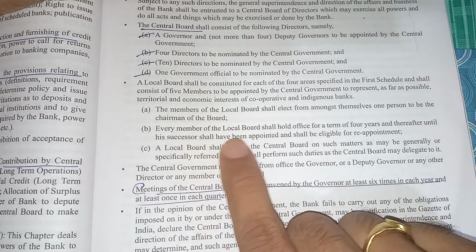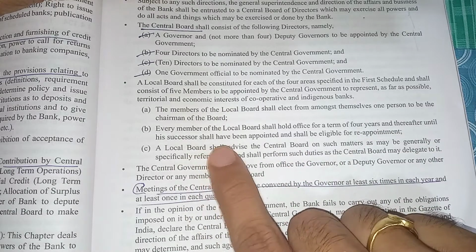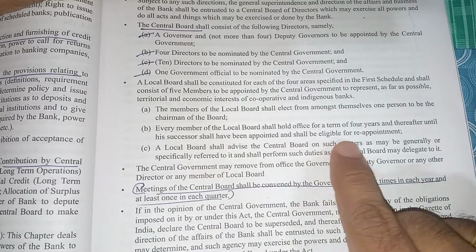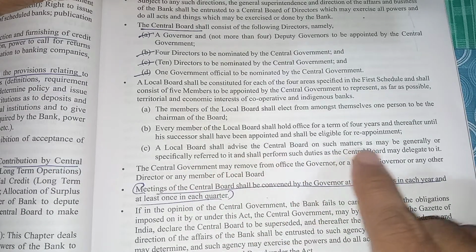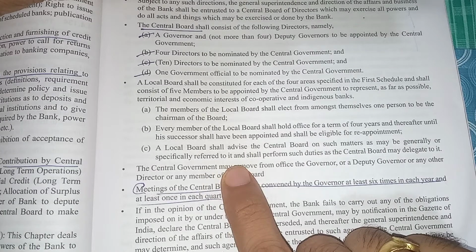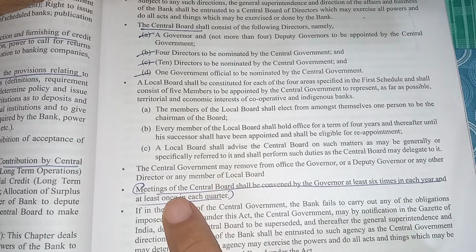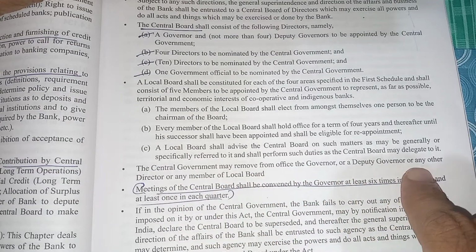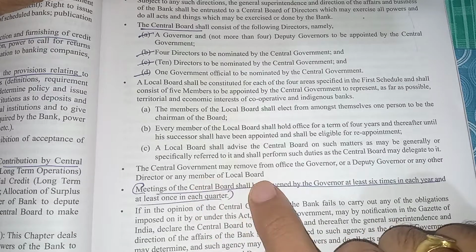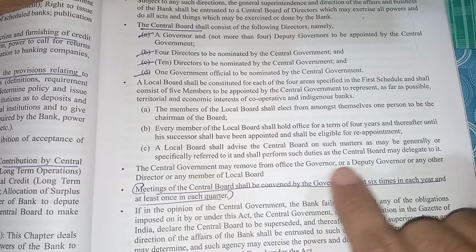Every member of the local board shall hold office for a term of 4 years, and thereafter until his successor shall have been appointed, and shall be eligible for reappointment. The local board shall advise the central board on such matters as may be generally or specifically referred to it. See here, the central government may remove from office the governor or deputy governor or any other director or any member of the local board. That power lies with the central government. They can remove the governor or deputy governor also.